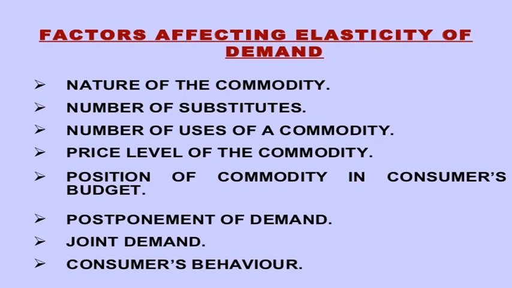And the next one is expectation of price. Where people expect a fall in the price, the demand for the product is likely to be inelastic. Durability of the product. Where the product is durable, in case of consumer durables such as TV, air conditioner, demand is elastic. In the case of perishable goods such as milk, meat, vegetables, etc., the demand is inelastic.